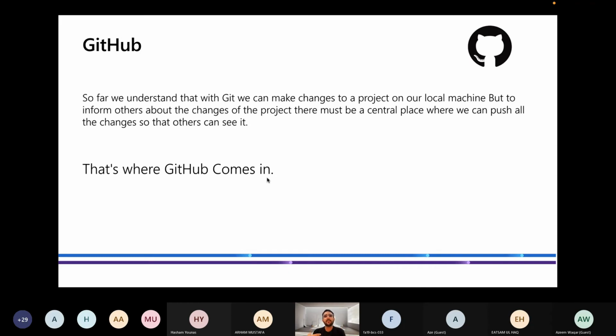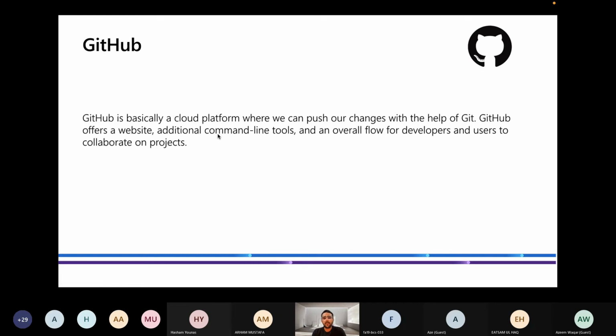But what if I want to show those changes? I want to show that project to my friend. How can I show them the project? That's where GitHub comes in. GitHub is basically a cloud platform where we can push our changes, where we can upload our projects, and upload all the changes, all the things we are making in our project.